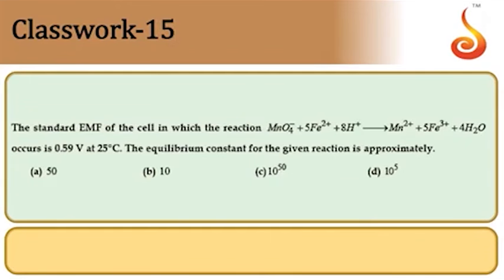The next one. The standard EMF of the cell in which the reaction MnO4 minus becoming Mn plus 2 is 0.59 volts. What is the equilibrium constant for the reaction?